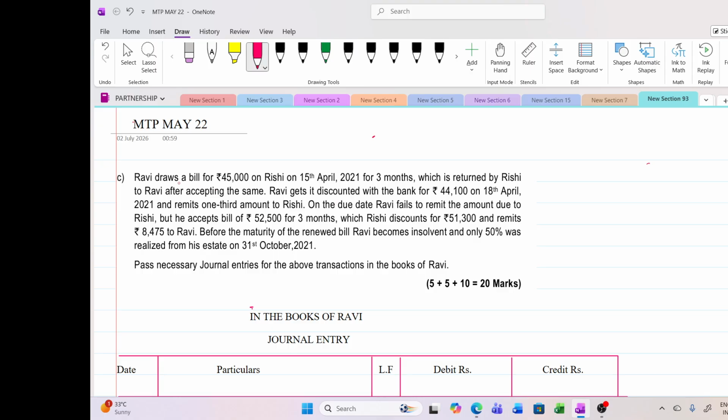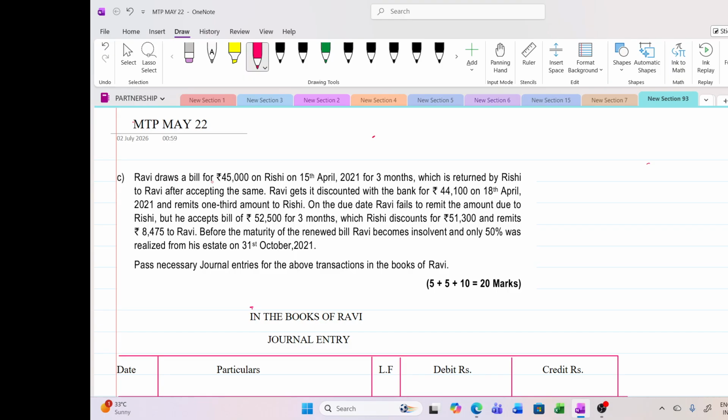When you are reading such types of sums, you have to be utmost careful in reading each and every word so that your journal entry becomes exactly right. There are 5 entries. You are going to get 2 marks in each entry. The date is also very important here. So read it with a very attentive mood. Okay, now let us see.